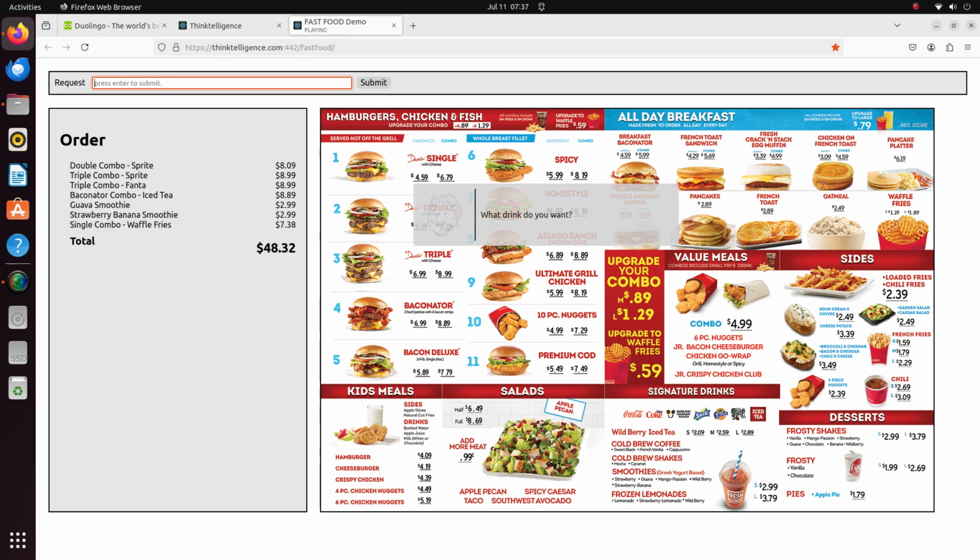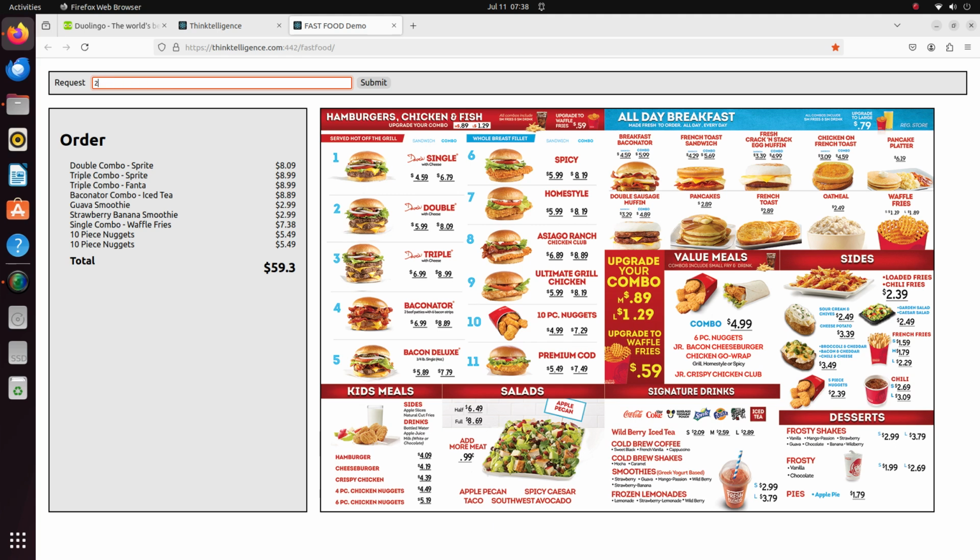What drink do you want? It creates a motivation to know the drink since I didn't say, so we'll just ignore that. 2 10-piece chicken nuggets. So that is 2 different kinds of counts. What drink do you want? One is the number of pieces and one is the number of meals. And it still has the motivation to want to know the drink for the single combo. Maybe I should make it say, what drink do you want for the single combo? Anyway, it's a programmable mind, so I can make it do whatever I want.